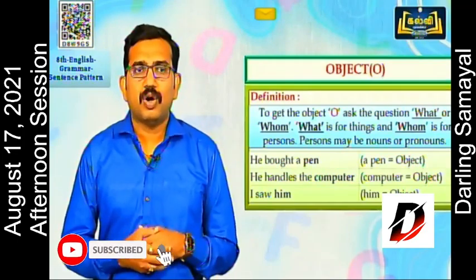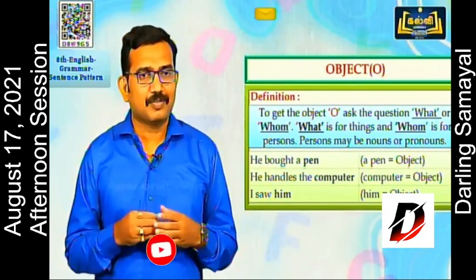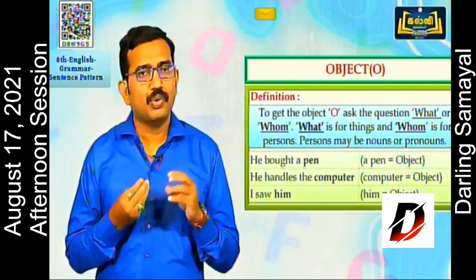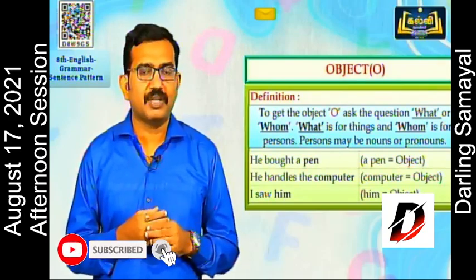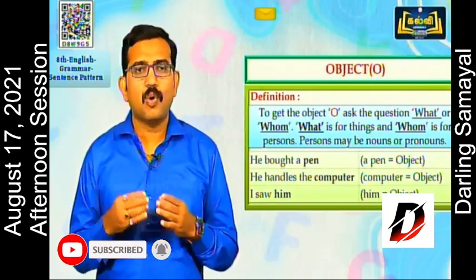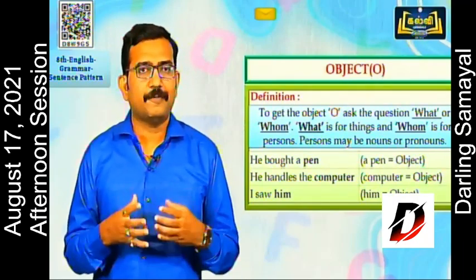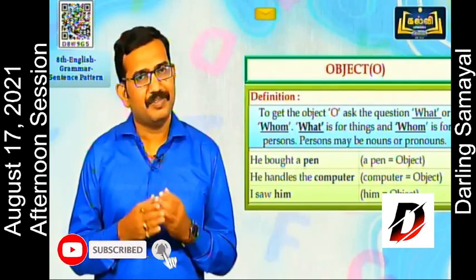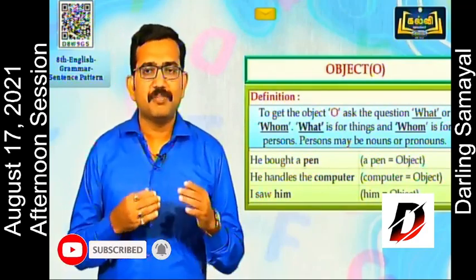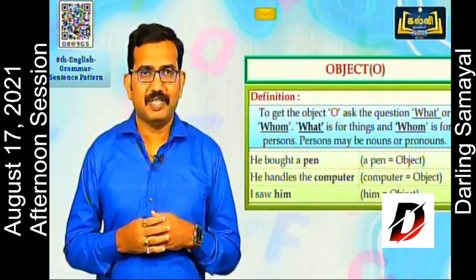The next is object. To get the object, O, ask the question what or whom. Okay, these two questions will answer for the object. What is for things and whom is for persons. So when you ask the question what, it is for objects. And when you ask the question whom, it refers to persons. Persons may be nouns or pronouns. You have learnt it in the previous lesson itself.